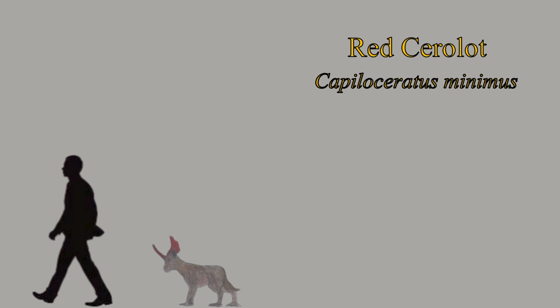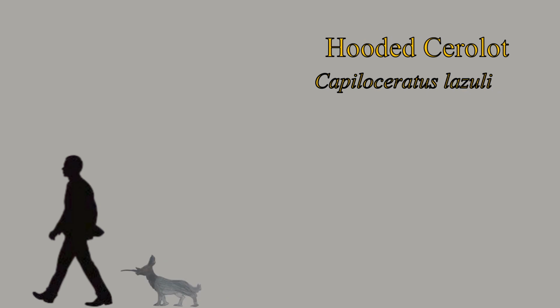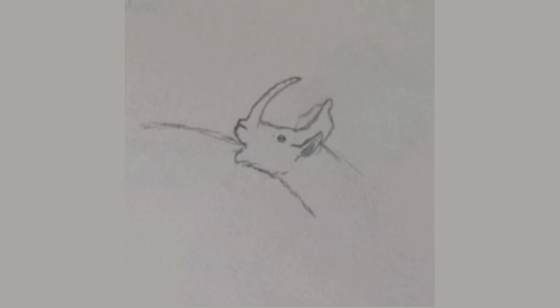The most abundant members of this clade are the small cerolots. These animals live like chevrotains or muntjac as small herbivores in dense forests. Cerolots have keratin horns and frills at the top of their neck like those of ceratopsians, although they can't use those against predators in a larger size class. For that, these animals adapted a trait famous to their relatives: spitting. Specialized glands on the roof of their mouth launch digested food, but in specific poisonous plants. This mixture, when targeting the eye, can leave it blind.